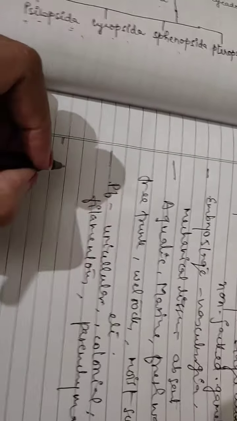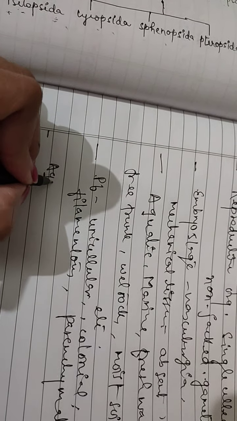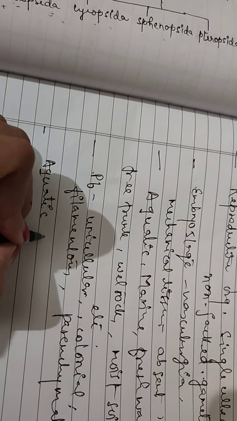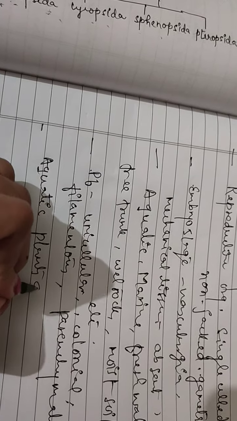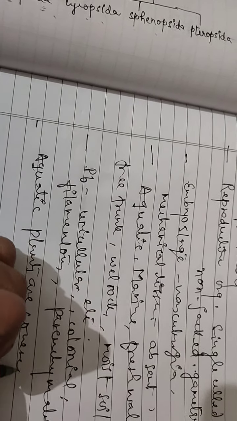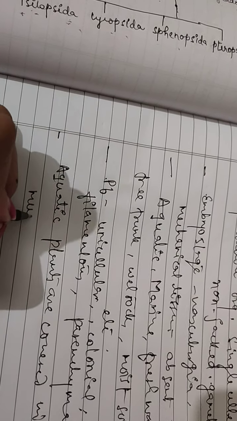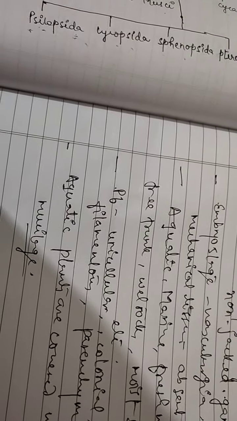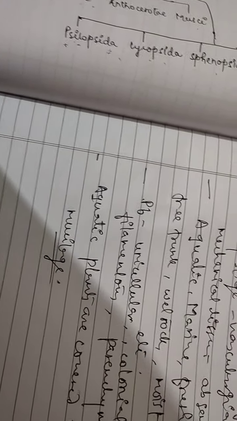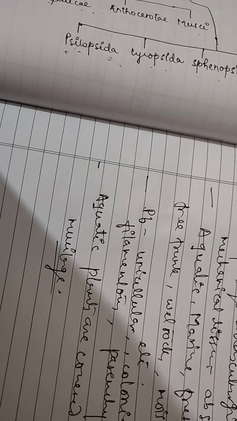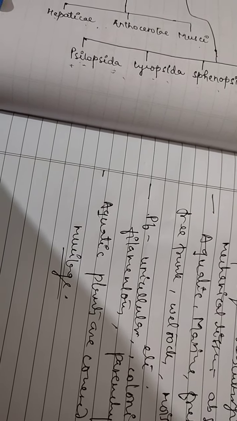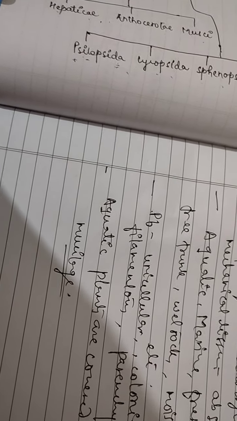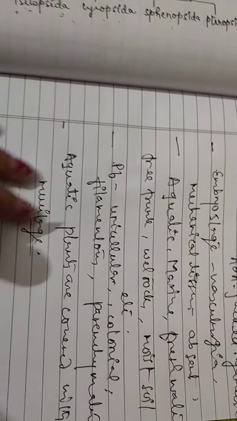Aquatic plants are covered with mucilage. Mucilage is for their protection. It protects the algae from epiphytic growth and the decaying effect of water, as without mucilage the body can rot.